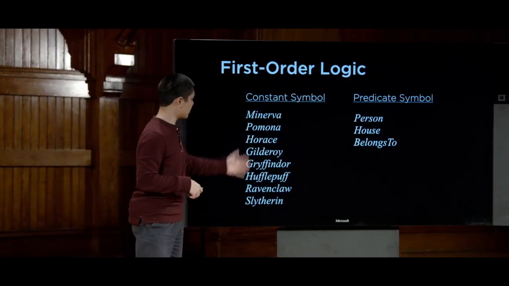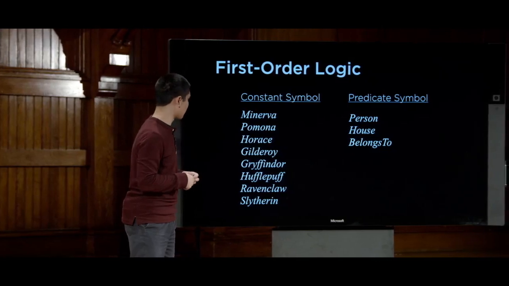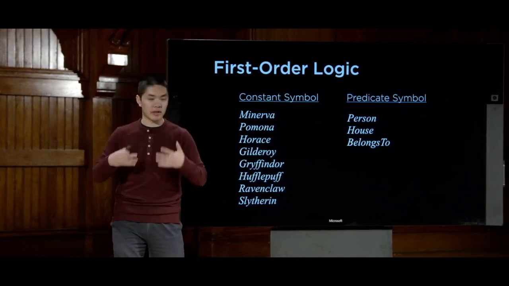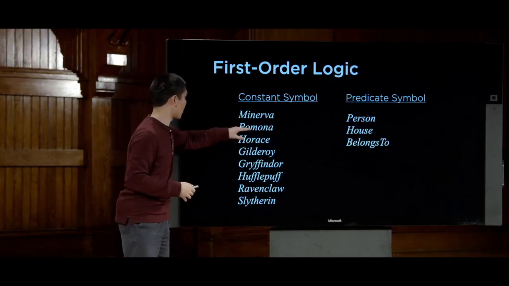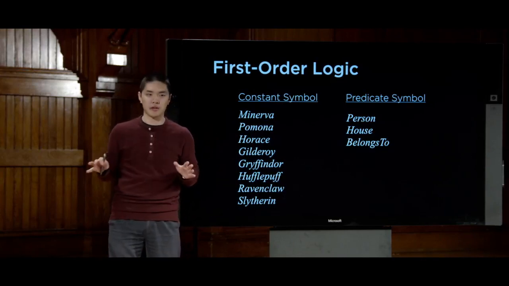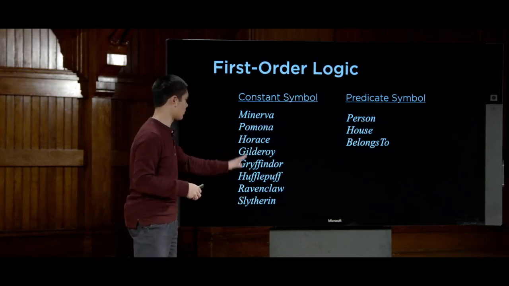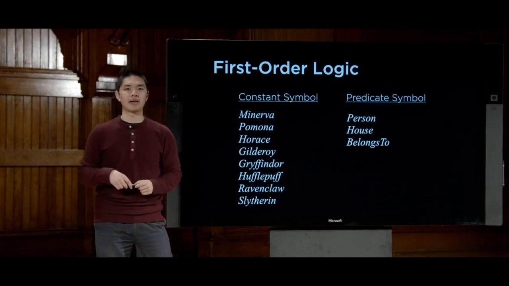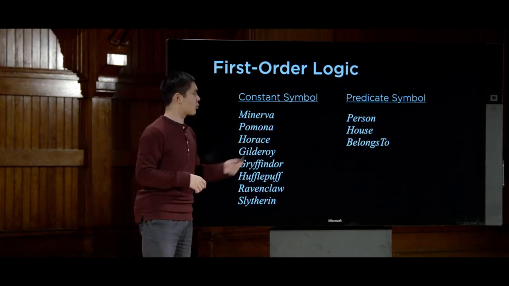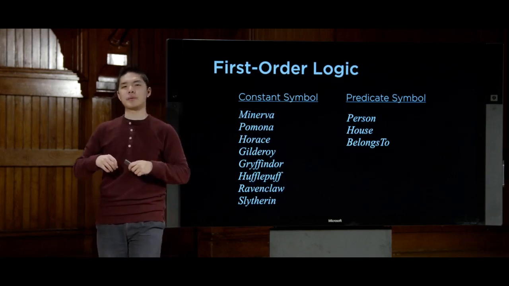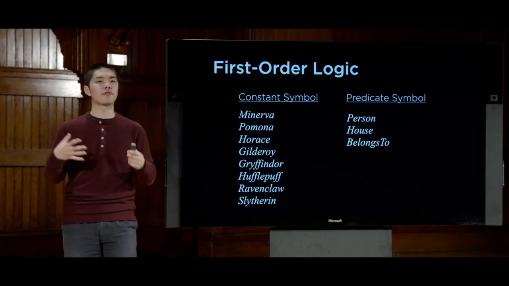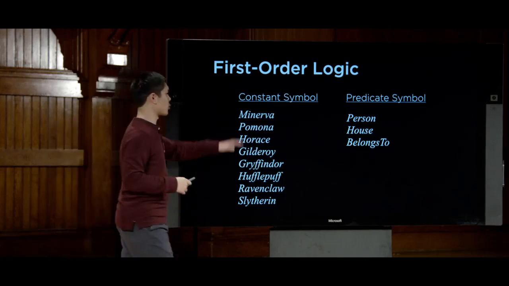But for now, in this same problem, our constant symbols might be objects, things like people or houses. So Minerva, Pomona, Horace, Gilderoy, those are all constant symbols, as are my 4 houses, Gryffindor, Hufflepuff, Ravenclaw, and Slytherin. Predicates, meanwhile, these predicate symbols are going to be properties that might hold true or false of these individual constants.